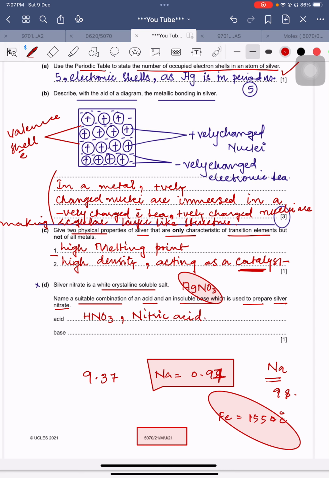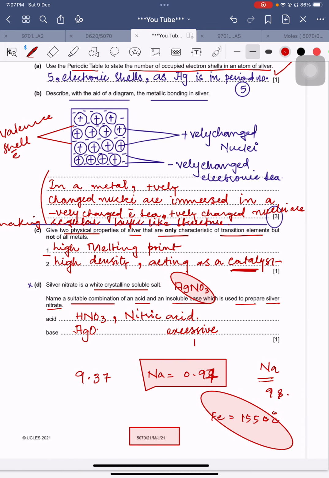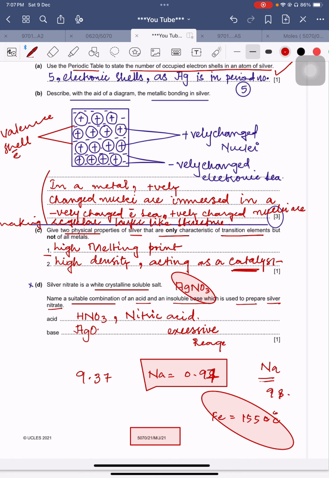Okay, nitric acid, and what will be the base? It can be silver oxide, and it will be prepared by excessive reagent method. I will upload the video of excessive reagent method inshallah shortly as well. So this can be explanation for that, but I'm explaining it again and again that this is not for those students who are doing that chapter of bonding till their exam.